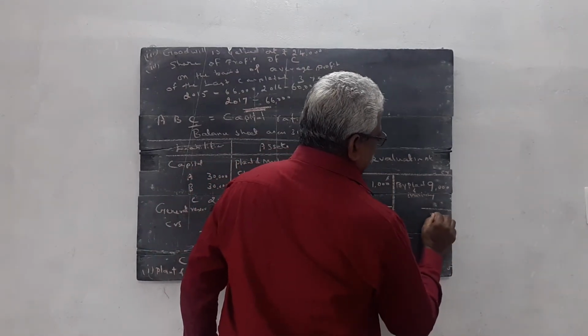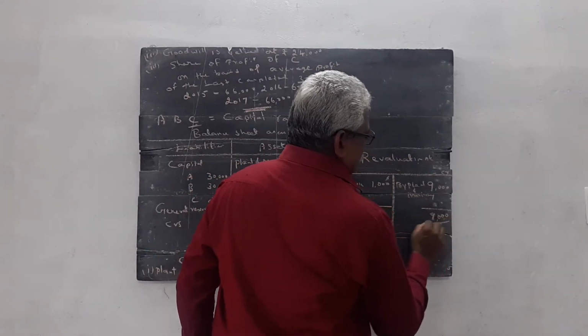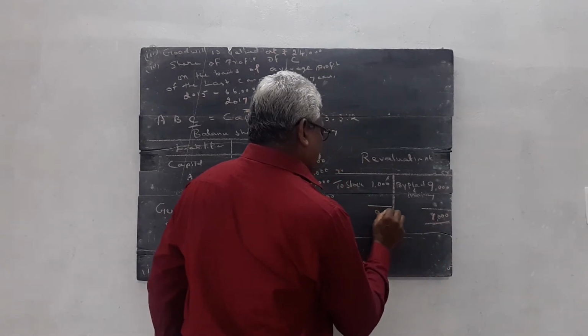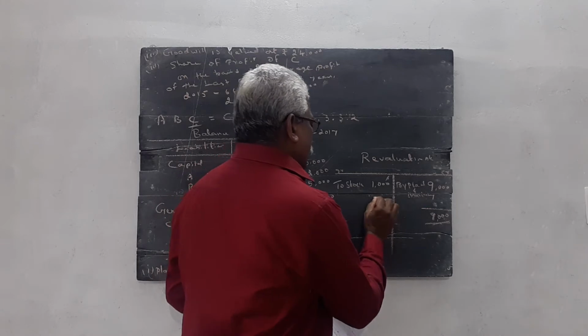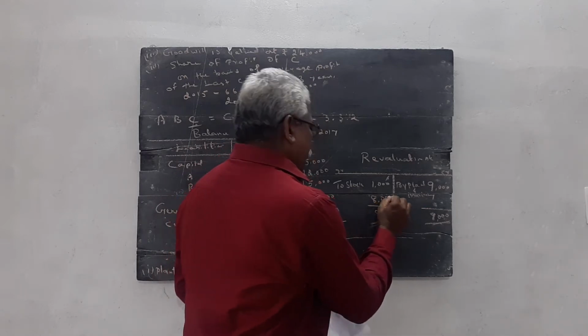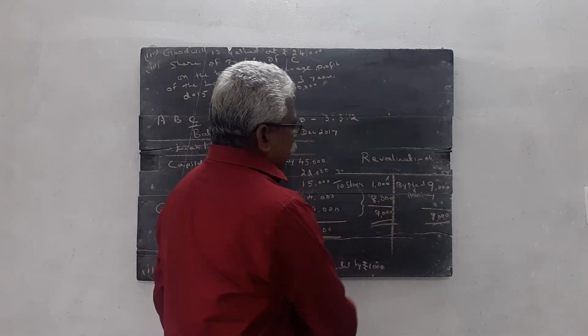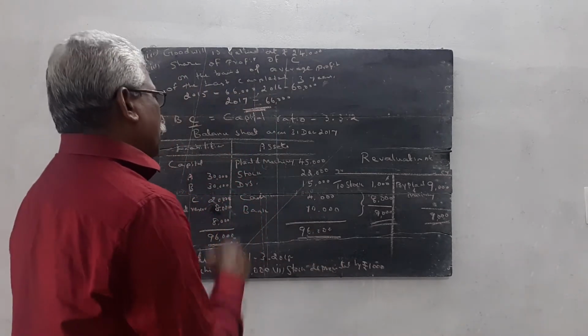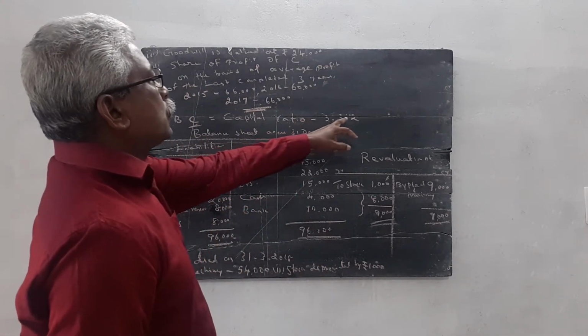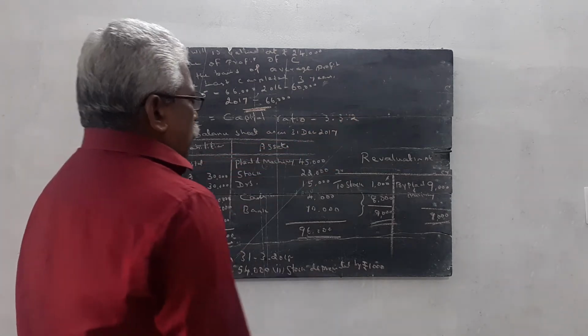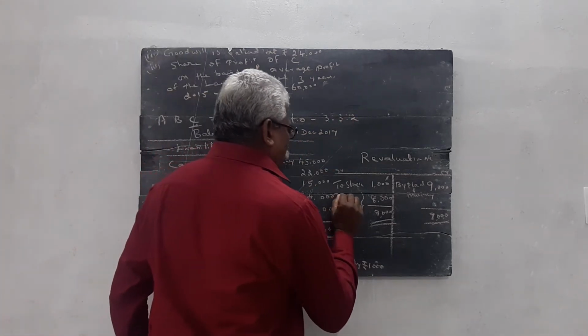Here the highest total is 9,000. The same 9,000 is entered here also. 9,000 minus 1,000 is equal to 8,000. This 8,000 is taken by old partners in the old ratio. Old ratio is capital ratio 3:2. So this amount is the profit.